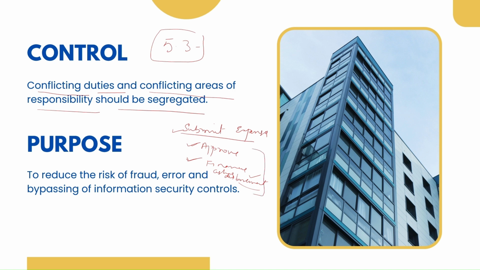This is what the control says. It says that to perform any action in an organization, you should have people in different roles performing different actions. Imagine a person is submitting his expenses, he himself is approving it, and then he himself is disbursing the amount. Do you think he will do a fair job? Will he not be biased?